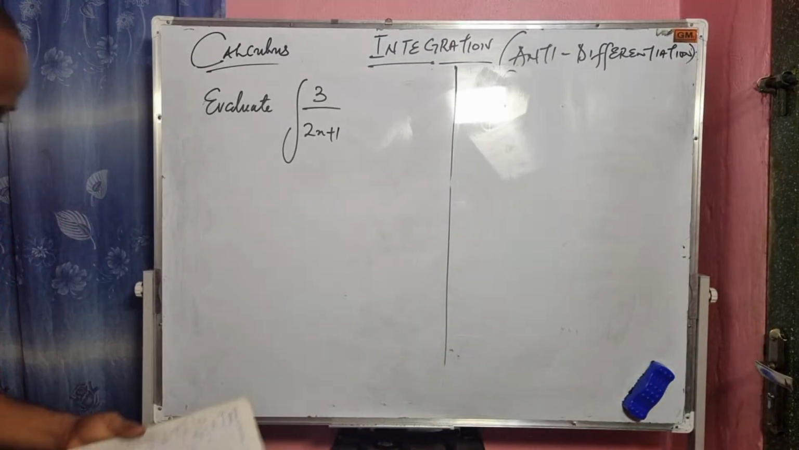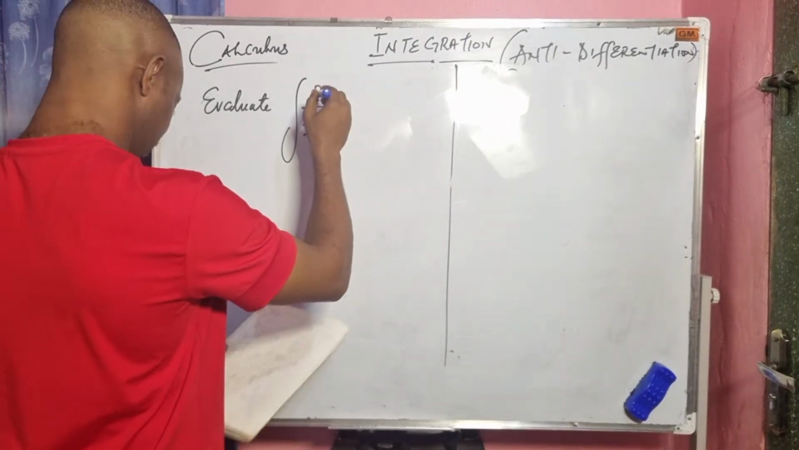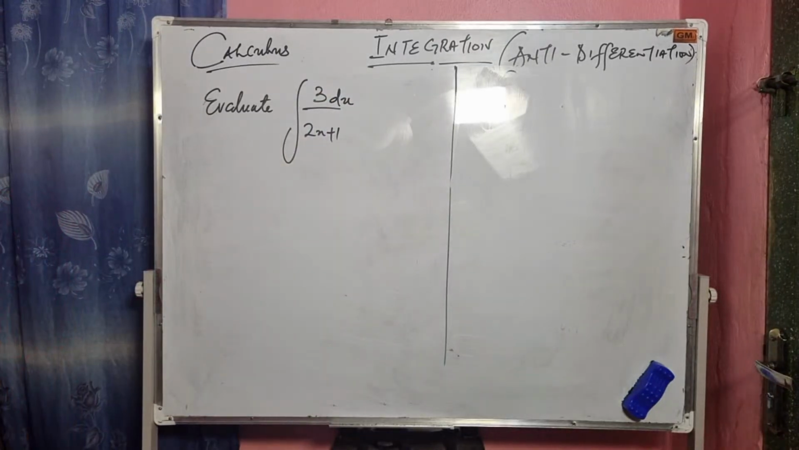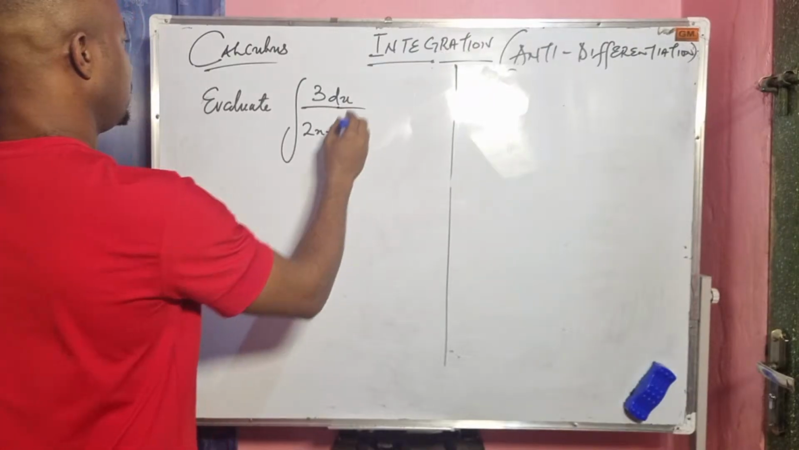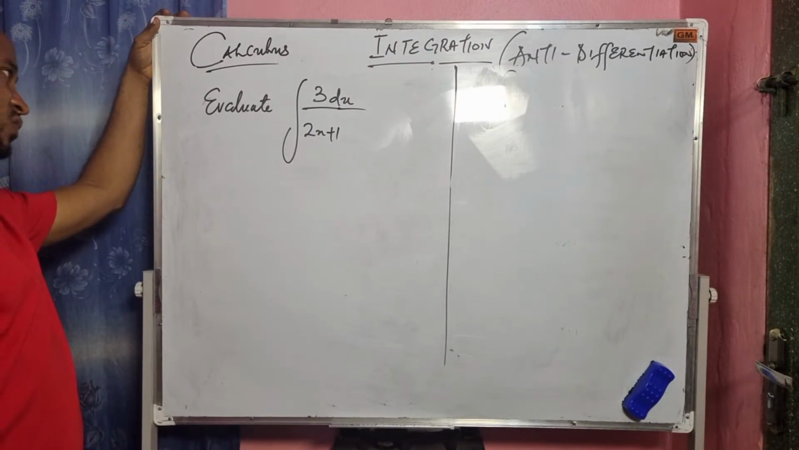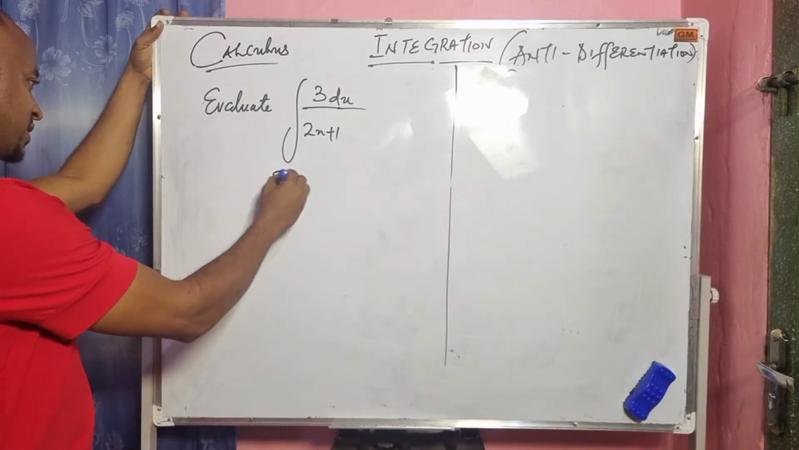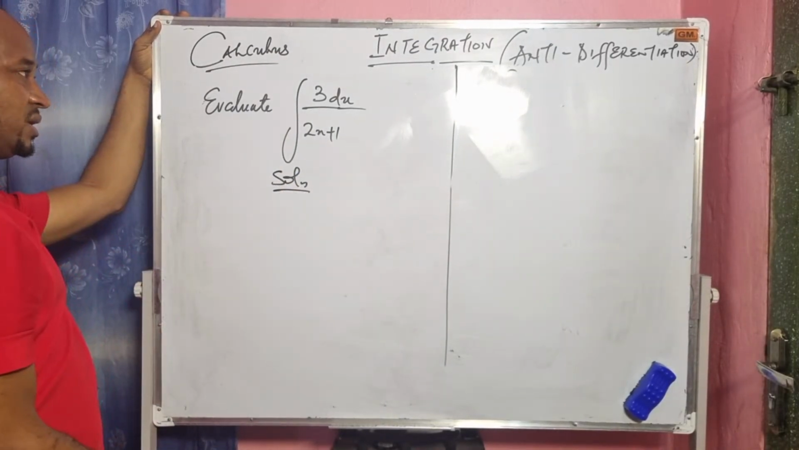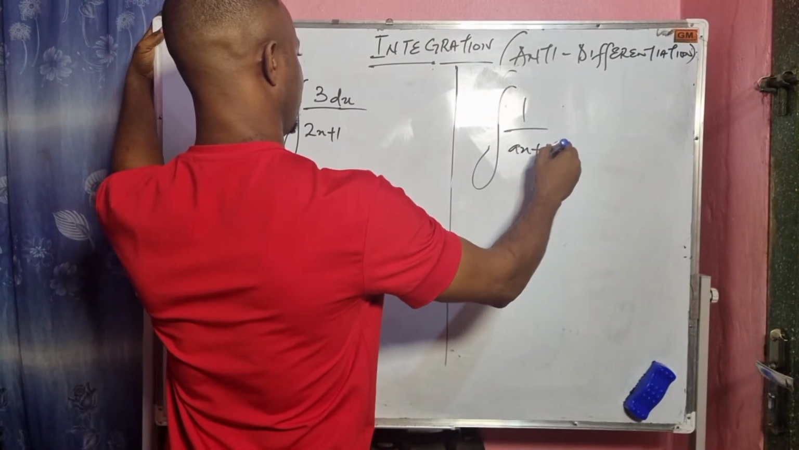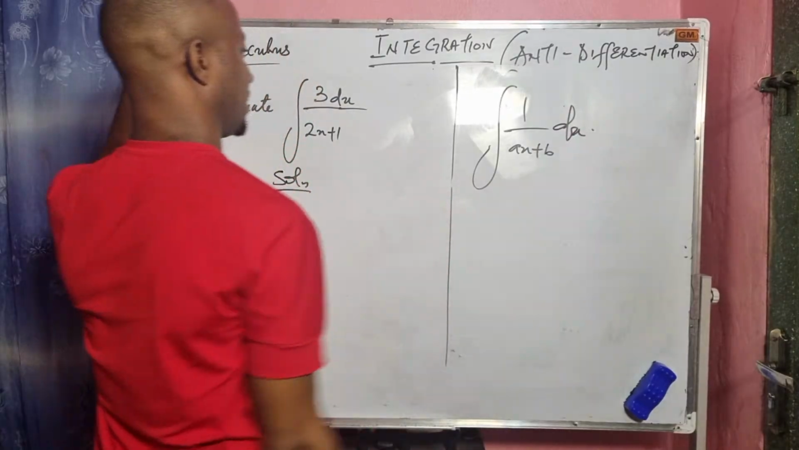Integral of 3 dx over 2x plus 1. This is simple. What we have to do is to express this in this form: 1 over ax plus b dx.